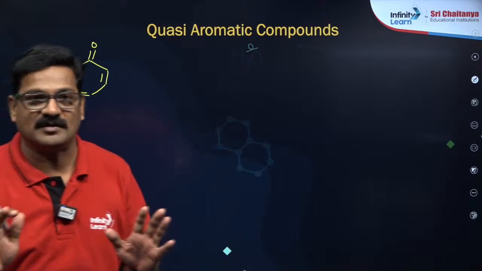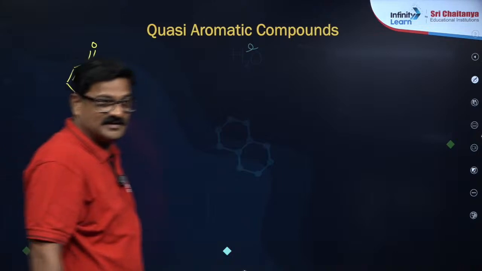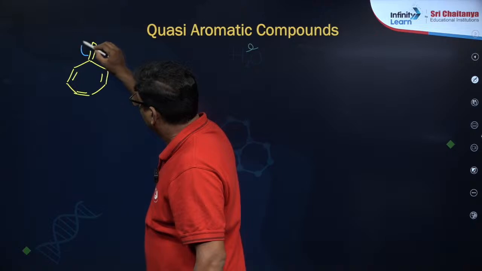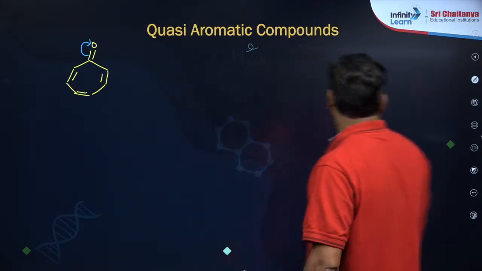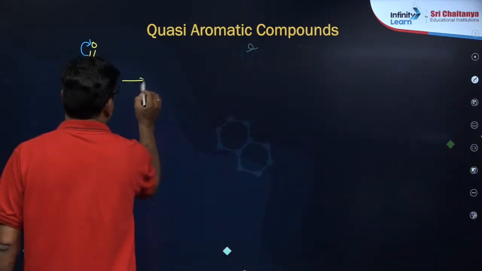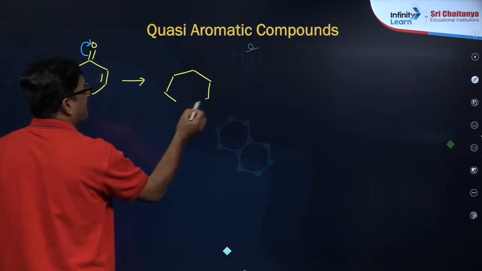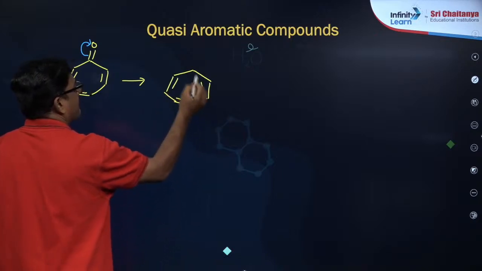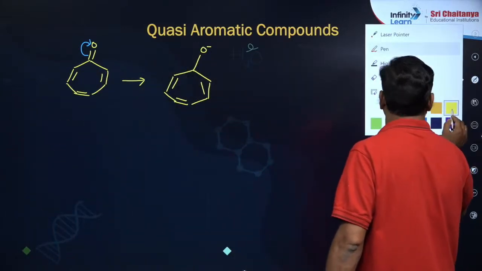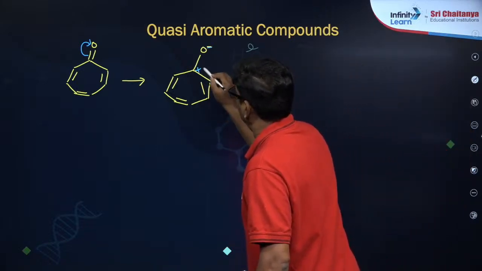This is a neutral molecule, but there is an electronegativity difference between carbon and oxygen. Therefore, what happened? Carefully you see, the pi bond is going to be shifted, and you are going to get a structure like this, which gives negative charge over here and positive charge over here, right?